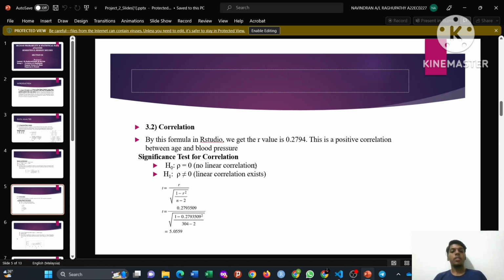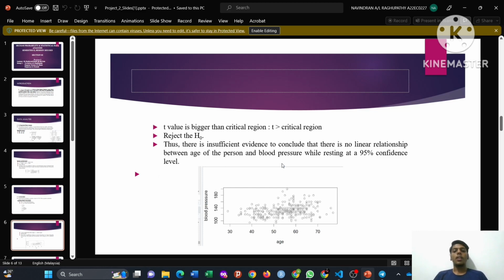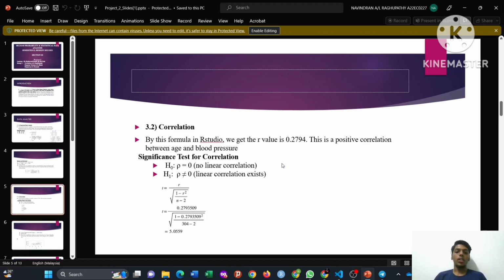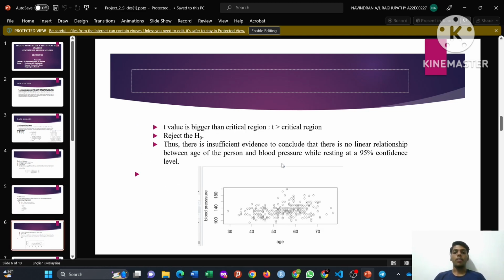Then for the significance test for correlation, the null hypothesis is rho equal to 0. This means no linear correlation occurs. The alternative hypothesis is rho not equal to 0. Then we calculate the test statistic. We got it from R programming, 5.0559. Then we can conclude it from the r value.